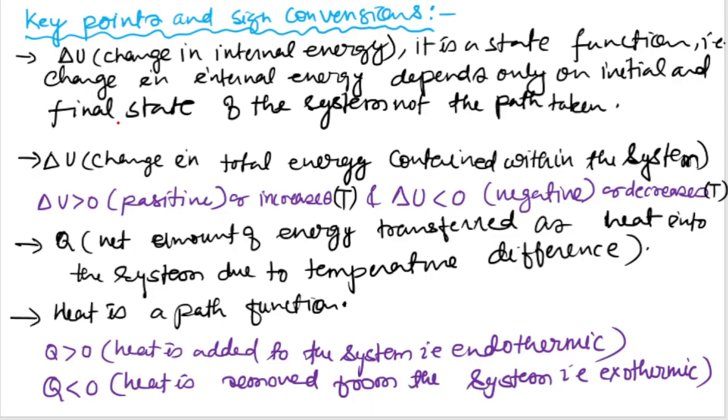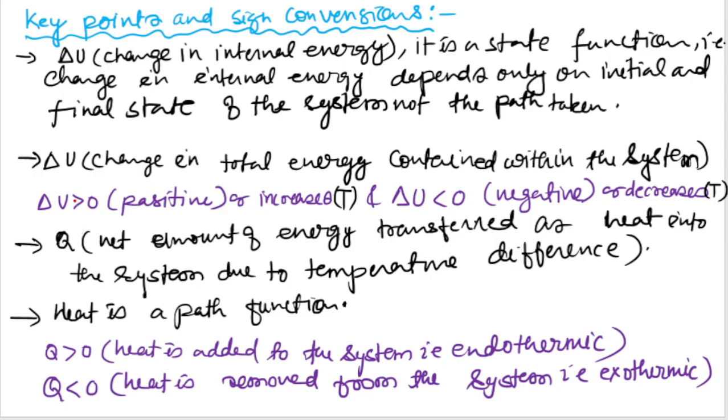The change in internal energy depends only on the initial and final states of the system, not the path taken. This is the change in total internal energy contained within the system.